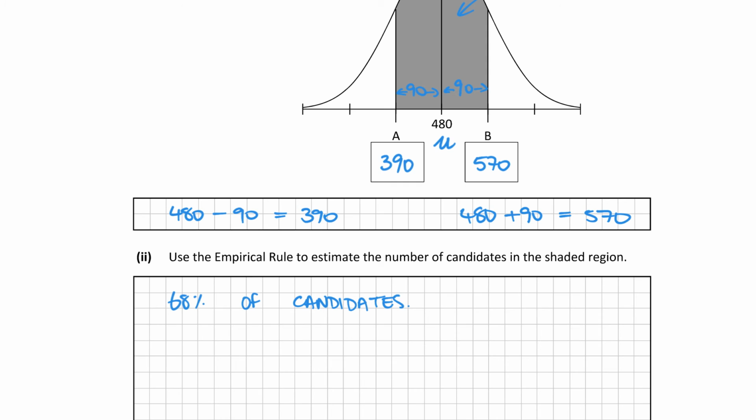So 68% as a decimal is 0.68, and it's of 6,500. So 0.68 multiplied by 6,500 gives us an answer of 4420. So the answer there is 4420.